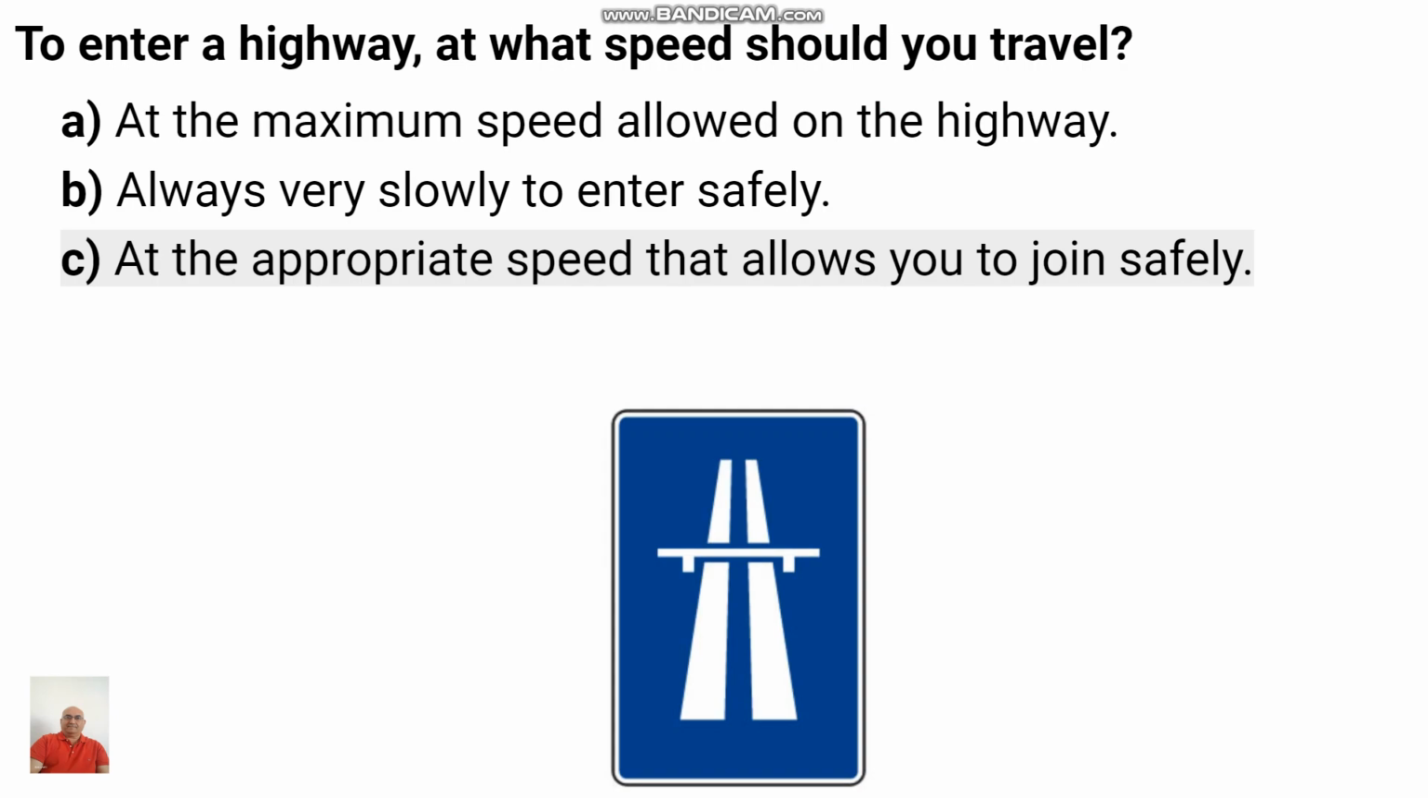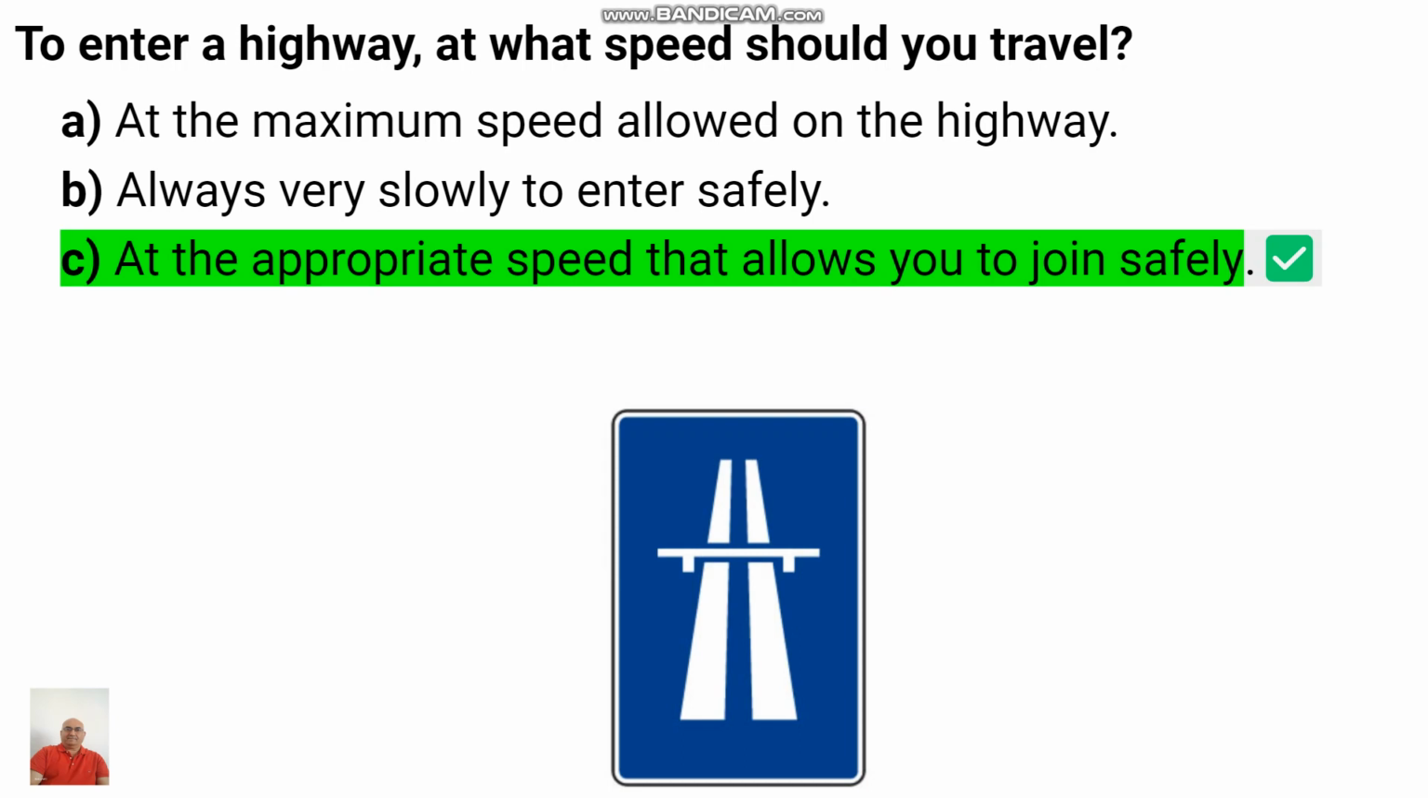To enter a highway, at what speed should you travel? At the maximum speed allowed on the highway, always very slowly, or at the appropriate speed that allows you to join safely. C is the correct answer: at the appropriate speed that allows you to join safely.